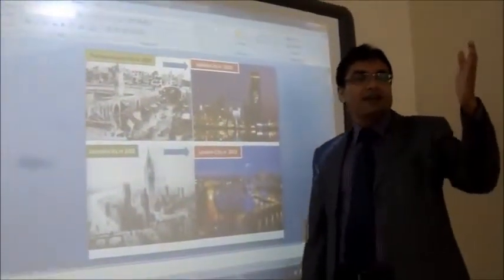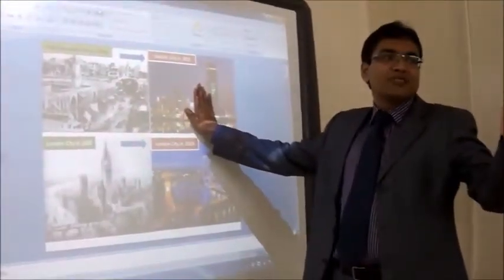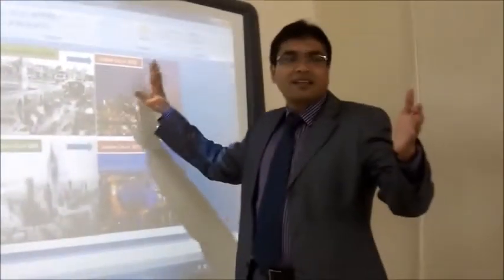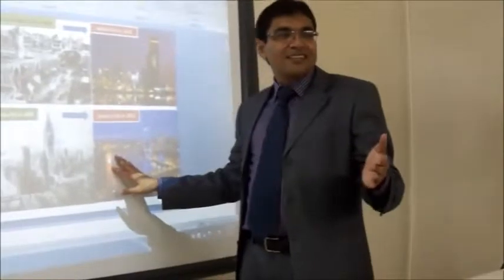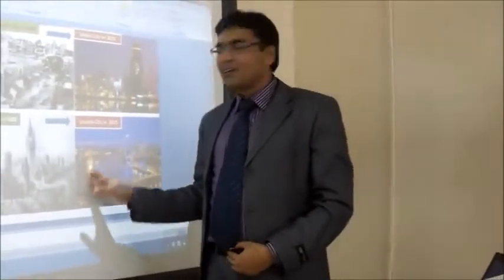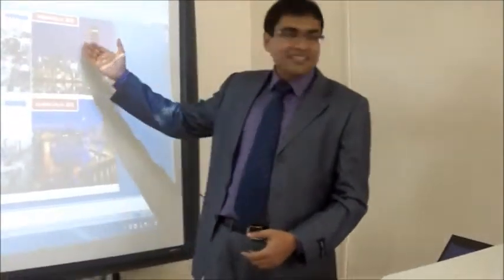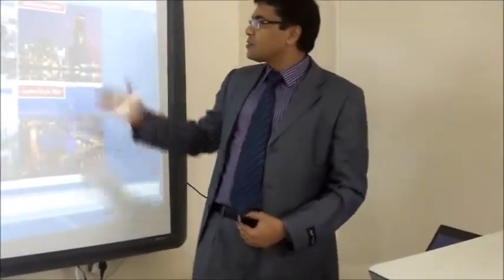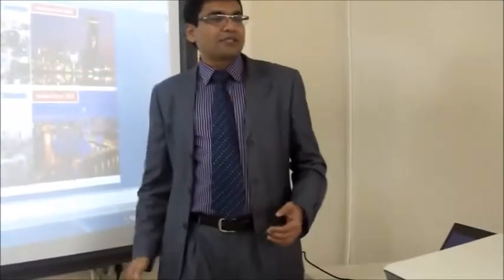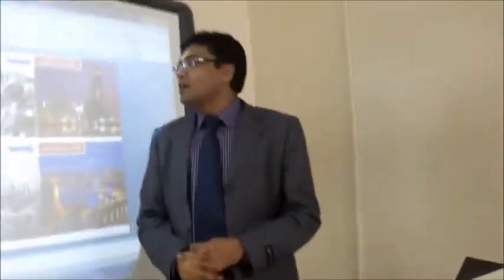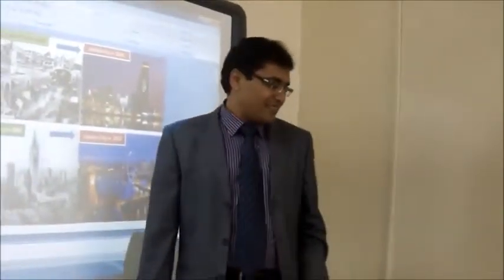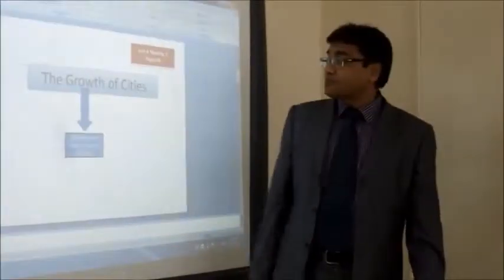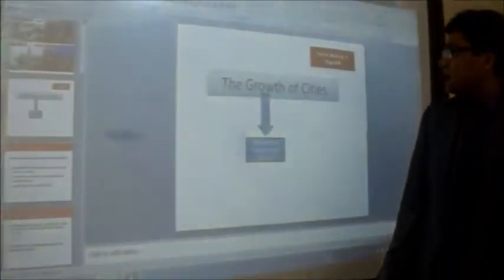Yes, this is the new city. So this is the growth or development. Here also, this is the growth or development of Jazan city. You see Jazan city in 1915 and Jazan city in 2015. So in 2015 it's developed, it's grown. Okay, so our topic today is the development of cities, the growth of cities.